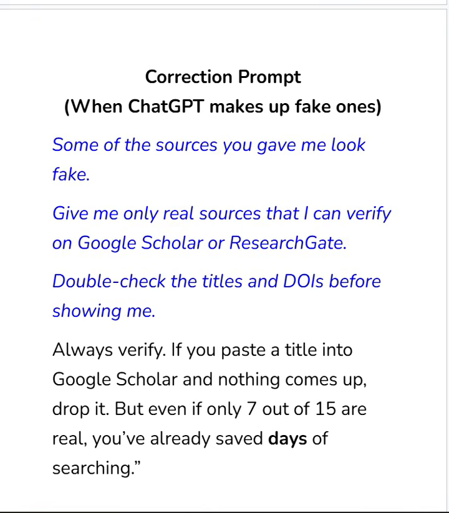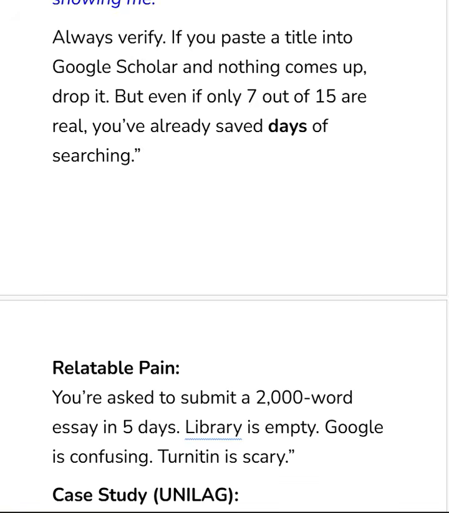hours of searching. So, like I said at the beginning of this webinar, ChatGPT is not going to do 100% of your work. It's not taking the place of you to do your own research, but it will aid you and make you faster and make you better and save you more time. Do you get? So this is the prompt you use to correct whatever ChatGPT gives you that is wrong or fake or invalid. This is the prompt. I've exposed it to you now.